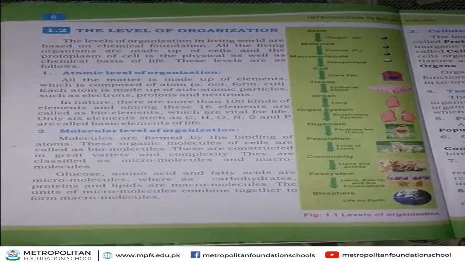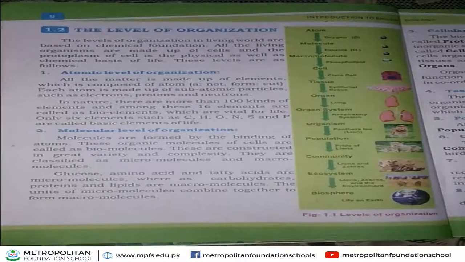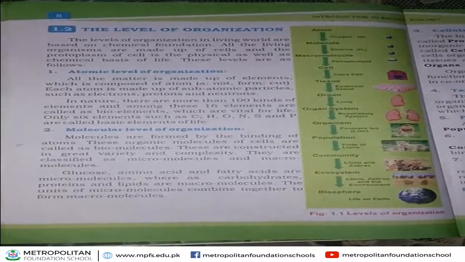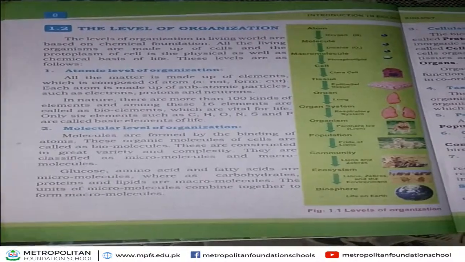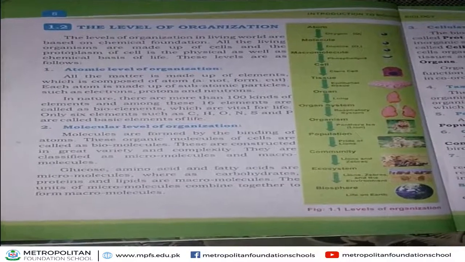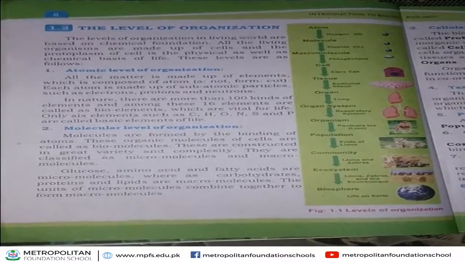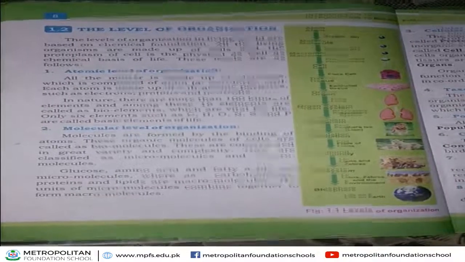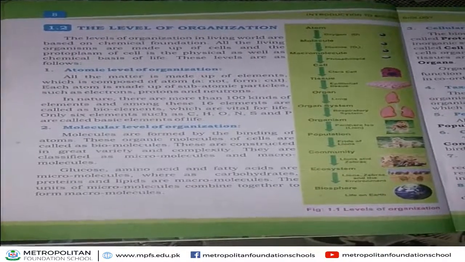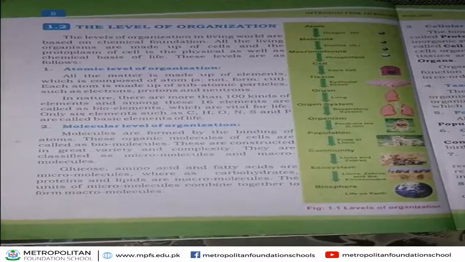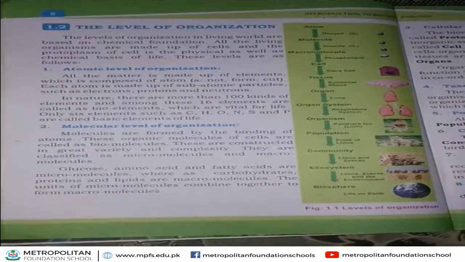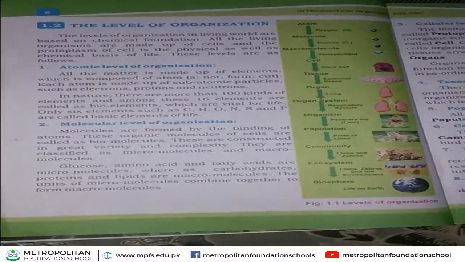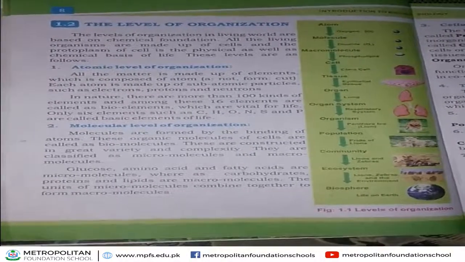What is community? When different types of populations are found in a particular habitat, they make up the community. For example, in forest, population of lion is found, population of zebra is also found, and population of other animals is also found. All the populations make up the community. This is collectively called community.